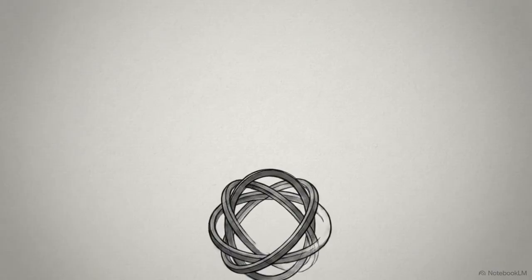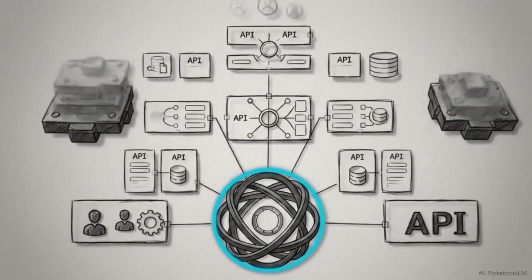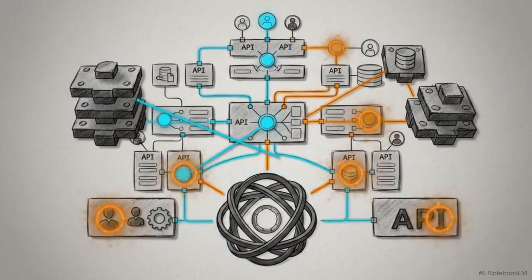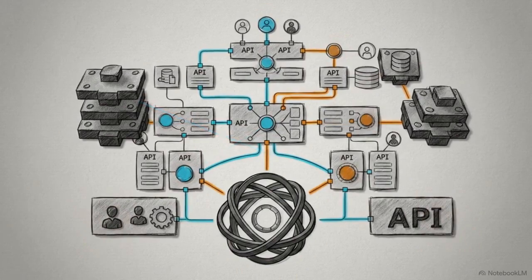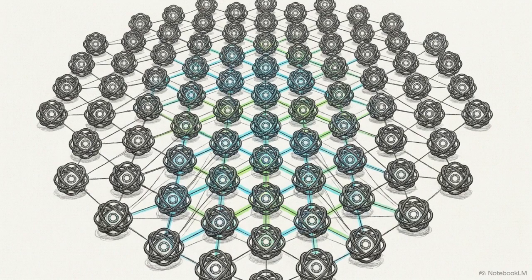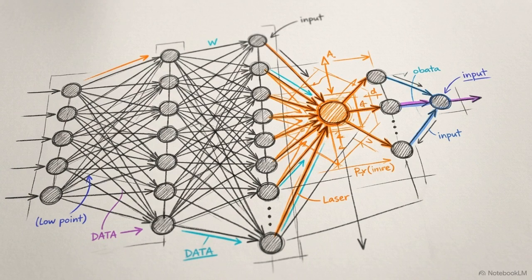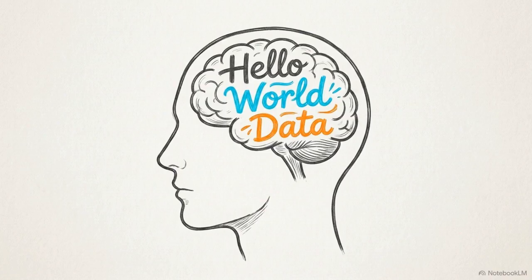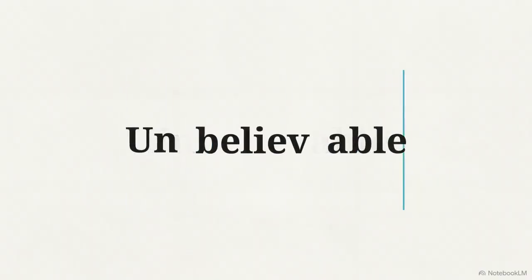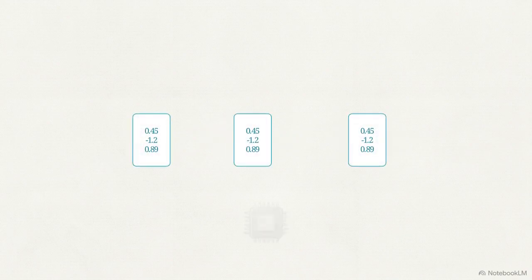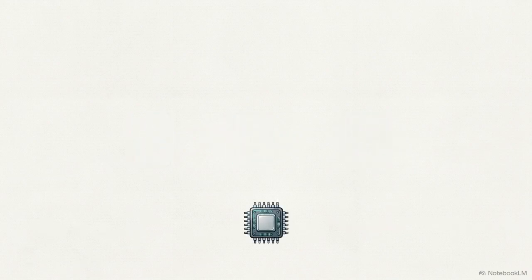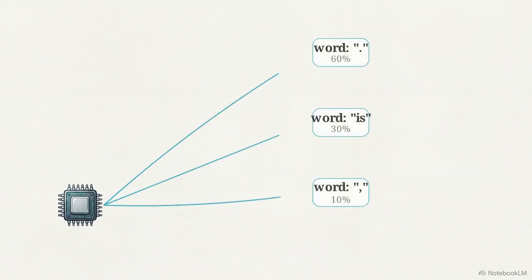Deploying enterprise AI requires constructing this environment layer by layer, moving from the base transformer model to a scaled multi-agent system. The foundational unit of this system is the large language model. At its core, an LLM is a transformer architecture designed for a singular mathematical task, predicting the most likely next token in a sequence. Models do not process English words as a human does. They process tokens, which are mathematical groupings of characters. A common word might be one token, while a rare or technical term is broken into several. The LLM ingests tokens, calculating probability for the next block.